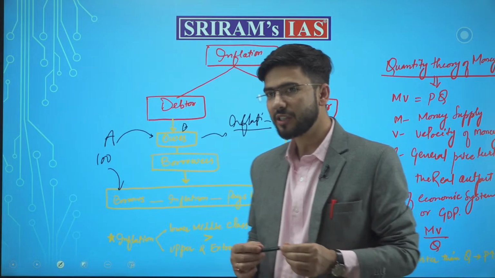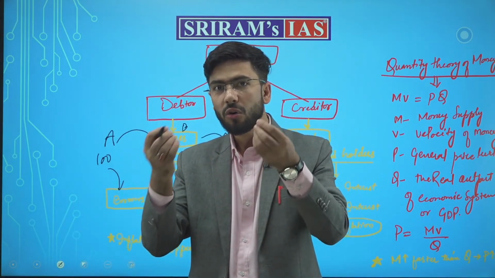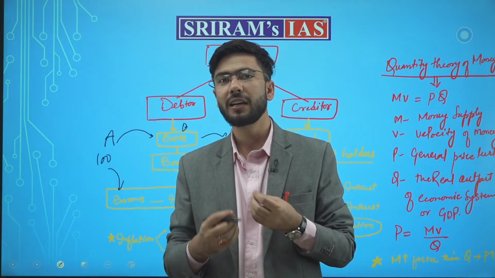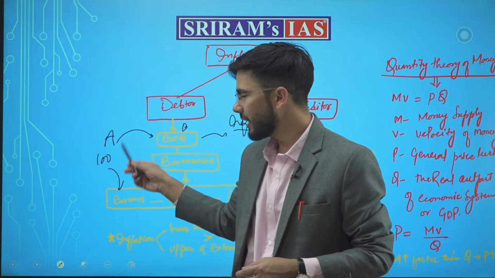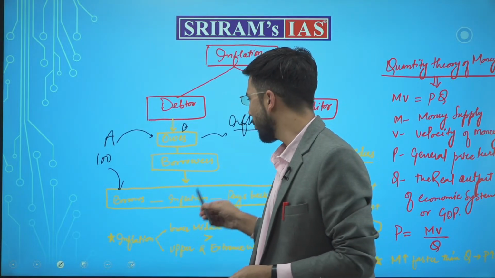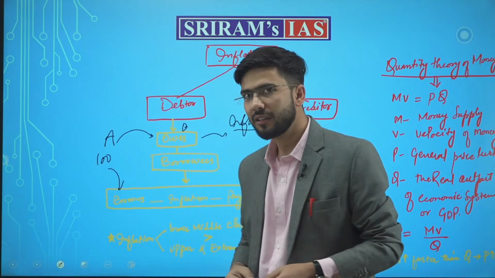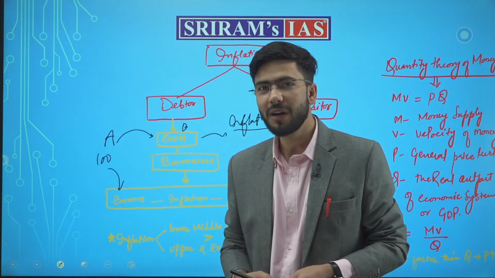Therefore, in actual sense, he borrowed money which had more purchasing power, and when he borrowed the money, the interest rates were high. Now, when he is paying the money, the interest rates are less because there is too much money in the market.